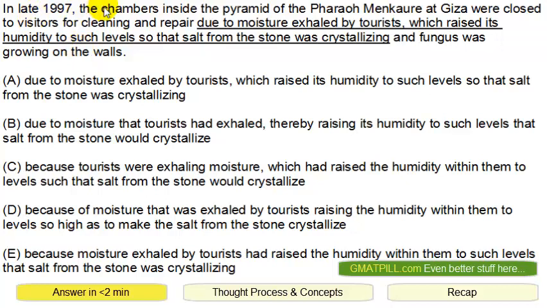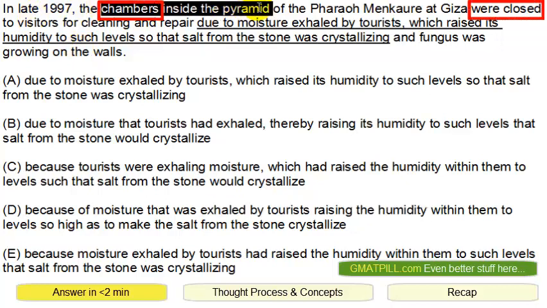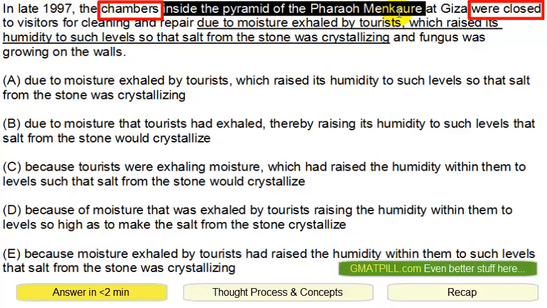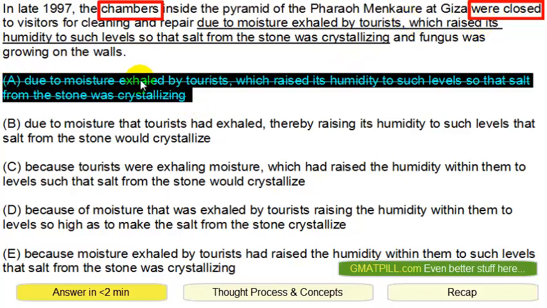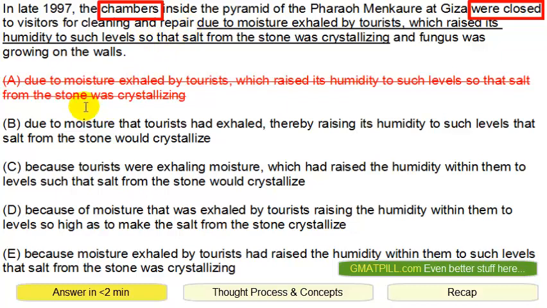In late 97, the chambers inside this were closed to visitors for this and that due to moisture exhaled by Taurus, which raised its. Alright, so this is all off. A is no good. Due to moisture that Taurus had exhaled, thereby raising its humidity.